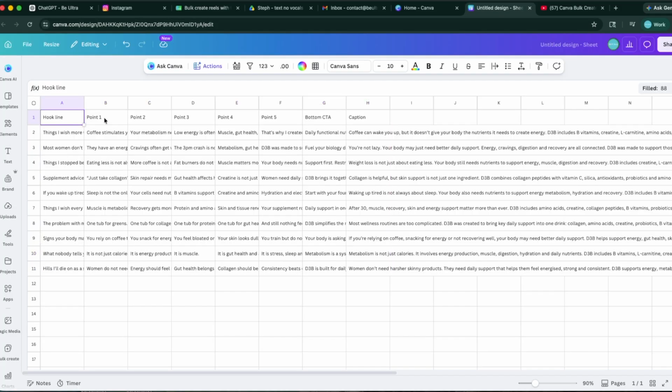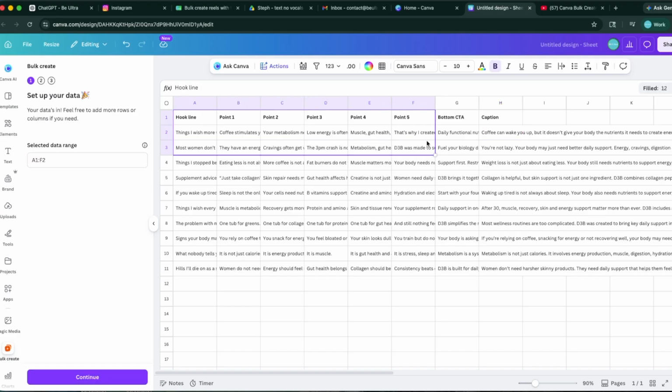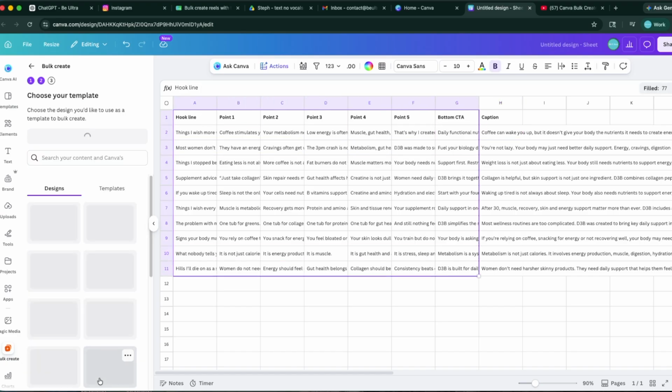So for this, we have this, and now what I want to do is actions, bulk create. You select the data, just ignore the captions. If you want, you can delete it. And then you go continue.